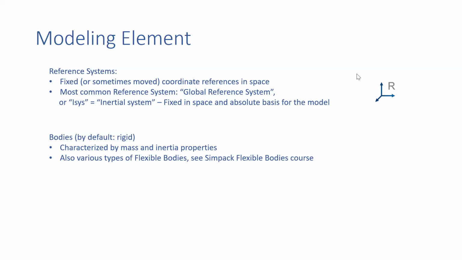Marker means your position, where the body is, the coordinates of the body, and profile means how the body is, maybe cubical or cylindrical, all those things. By default a body is rigid. Later on you have to change it, your joints. In the body it will keep your mass and inertia properties, and also various types of flexible body.